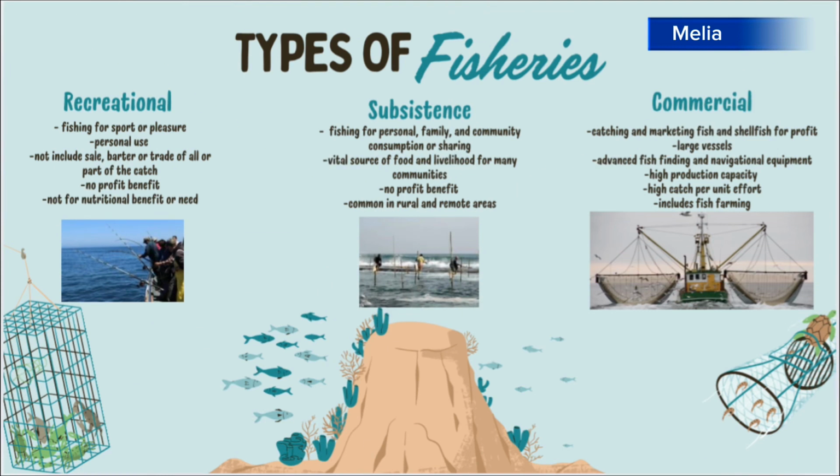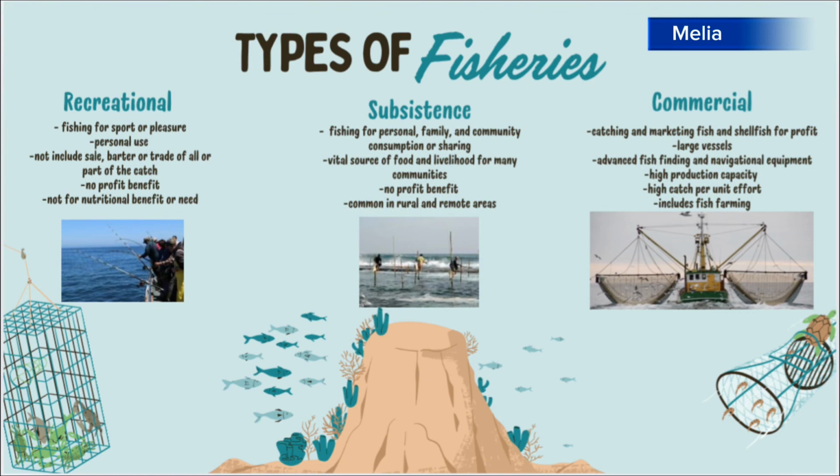There are many types of fisheries, but they fall into three main categories. These are recreational, subsistence, and commercial. Recreational fishing is fishing for sport or pleasure. It is harvesting fish for personal use, leisure, or challenge. It does not include sale, barter, or trade of any fish caught. There's no profit benefit, and it's not for nutritional benefit or need.